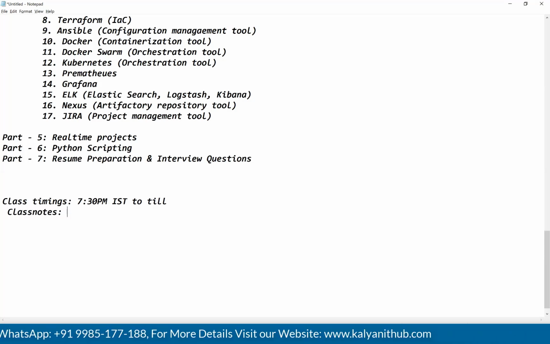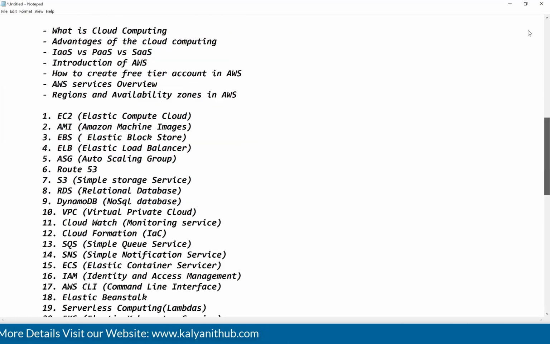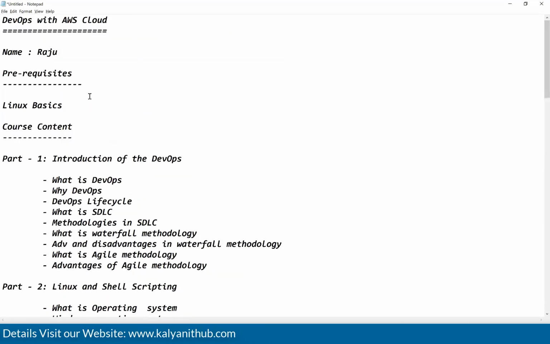Class notes. Guys, the very first point: I'm not going to download the class notes from anywhere. Right here, whatever I have written, I will write at the time of discussing only, and I will prepare the notes for you guys. I will write everything in the notepad at the time of discussing only.